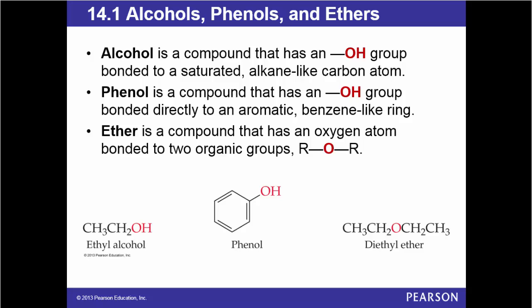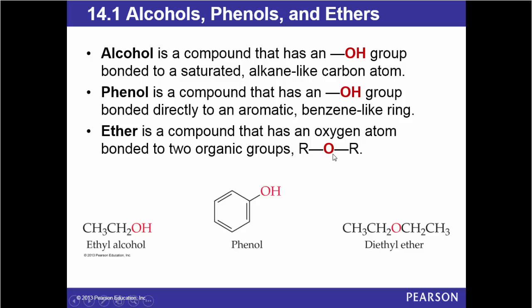Alcohol is a compound that has an OH group bonded to a saturated alkane-like carbon atom. You remember in chapter 12 we said it is a functional group. Phenol is a compound that has an OH group bonded directly to an aromatic ring, a benzene-like ring, also a functional group. Ether is a compound that has an oxygen atom bonded to two organic groups.